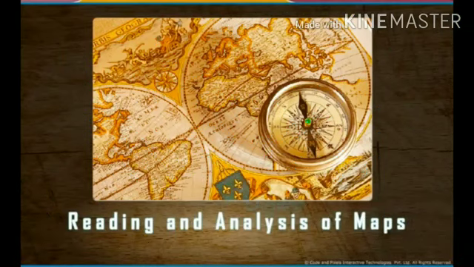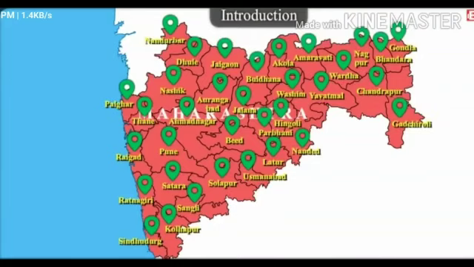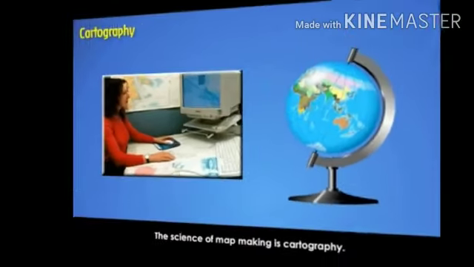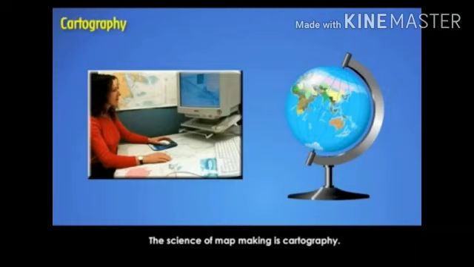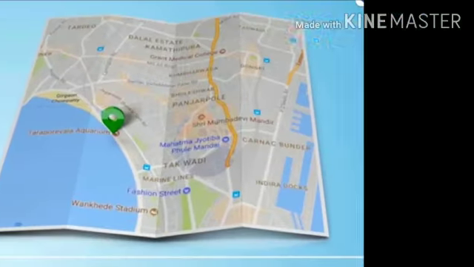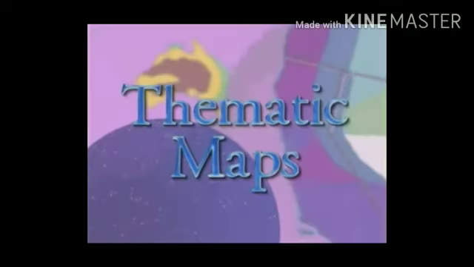Why do we use maps? Well, we use maps to find location of a place and for distribution of variable. Maps are made by people called cartographers. The science of map making is called cartography. You have studied about district, state and country maps in the earlier classes in environmental studies and geography subjects. The main aim of the map is to show the location of a place and distribution of variables.